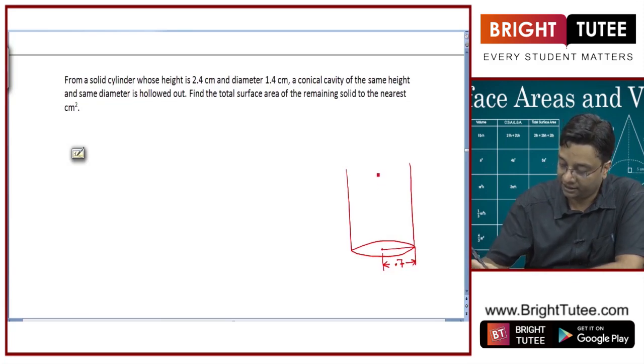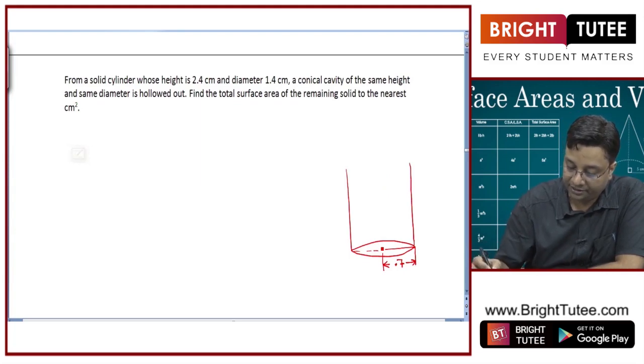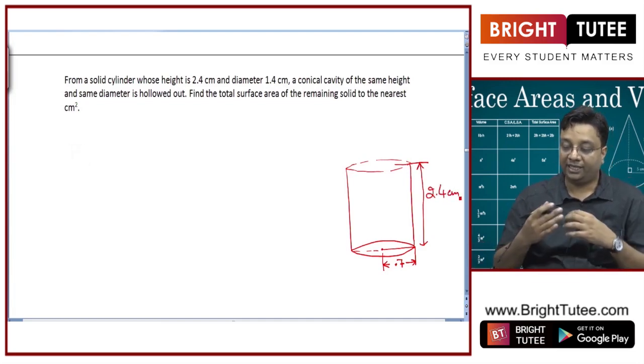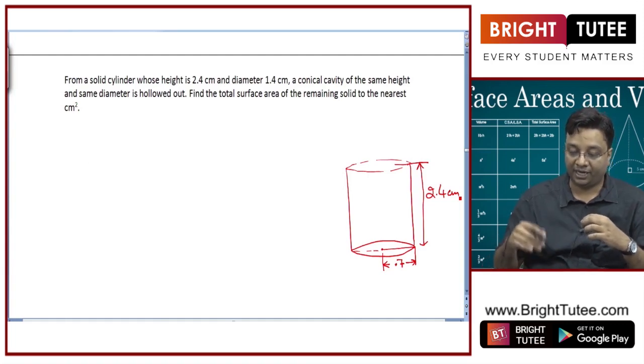It is the radius. And what is the height of the cylindrical portion? Let us say this is the cylindrical portion. This height is 2.4 centimeter.